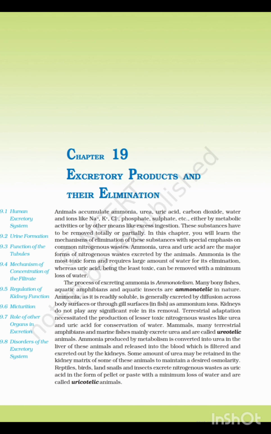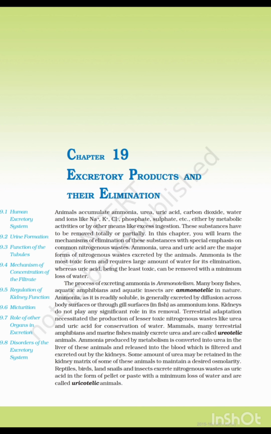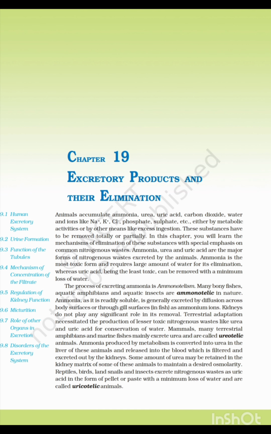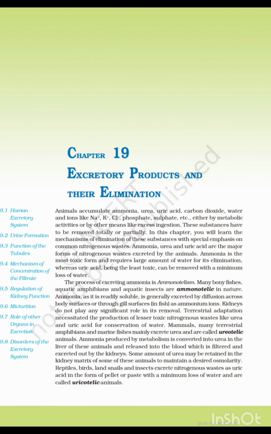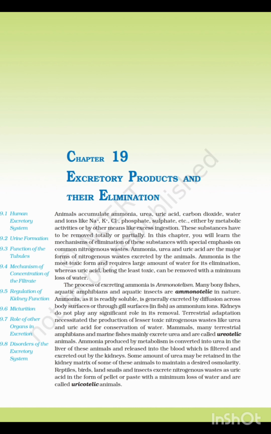Question number 3. Ammonia is excreted as ammonium ion into the water through the body surface in which process? A. Diffusion, B. Osmosis, C. Reverse osmosis, D. None of these. A. Diffusion. Comment true or false on this statement. Ammonia is always excreted by diffusion across the body surface or through the gill surface as ammonium ion. True or false? Answer false.